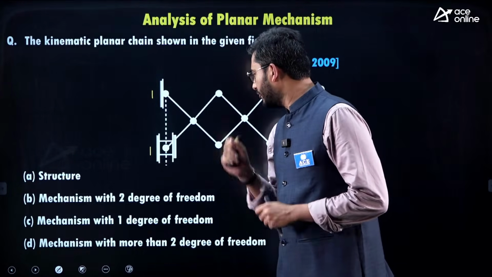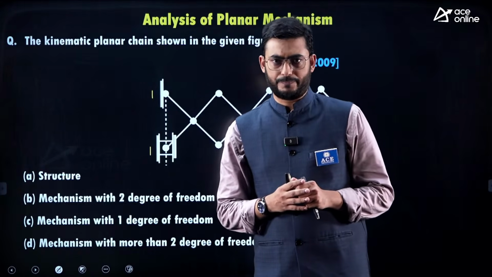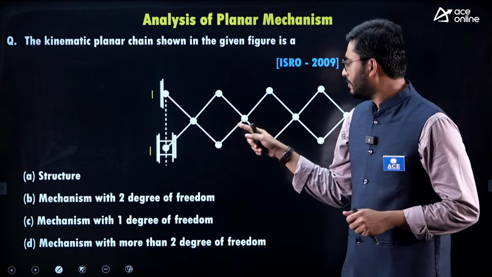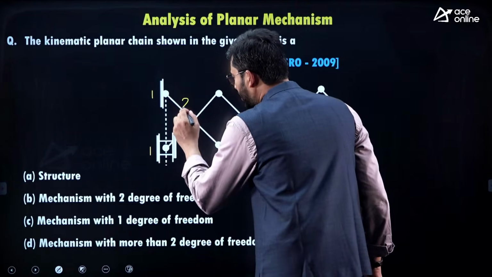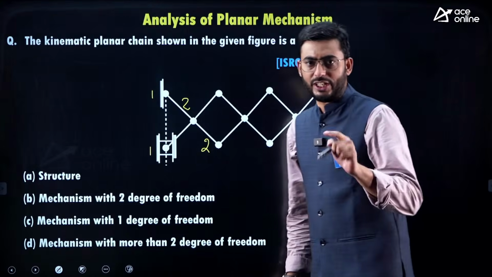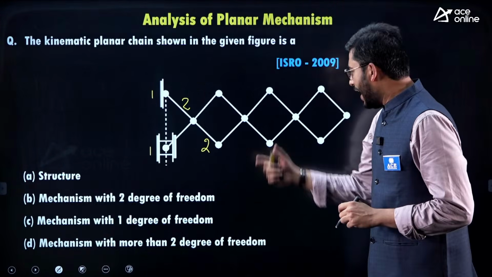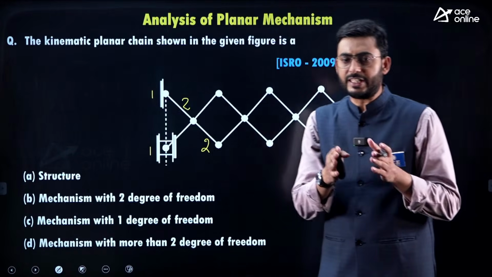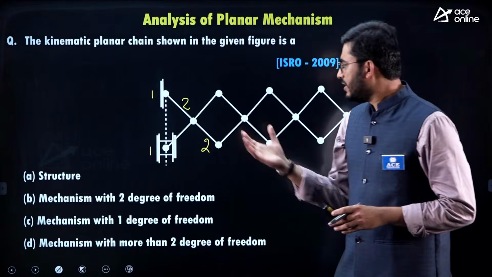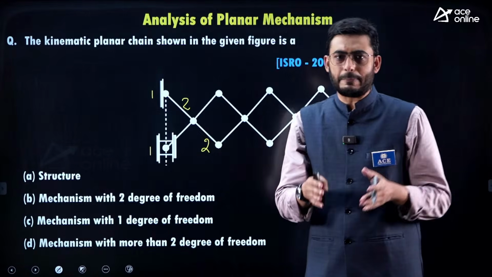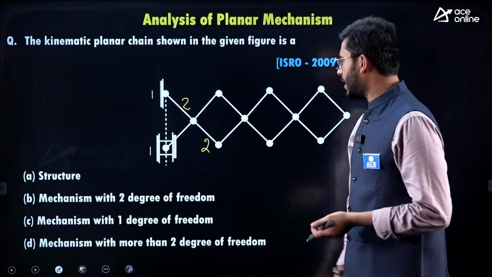And if you observe, this mechanism is used in our daily life. This mechanism provides a scissor kind of action. If this is link number 2, then this would also be link number 2. This is the extension of link number 2. We use this mechanism in the traditional elevator doors, and sometimes it is also used as a barricade on the roadside. You will find that. Okay, so now let's get started.